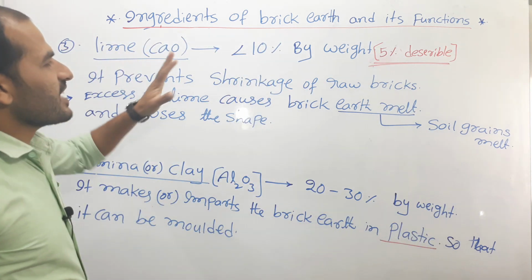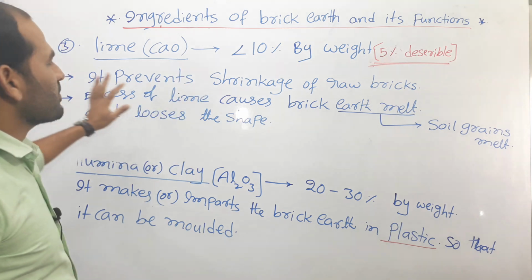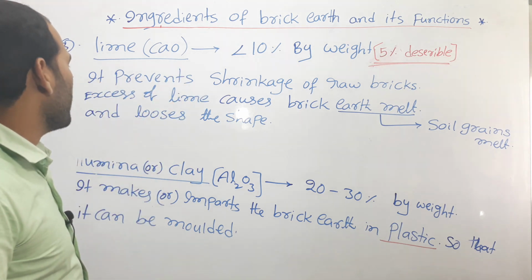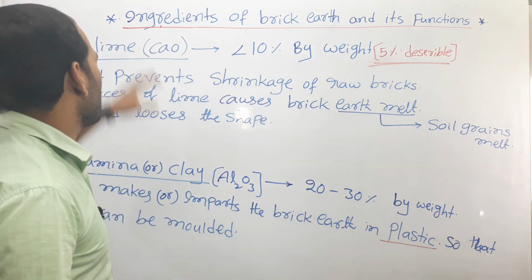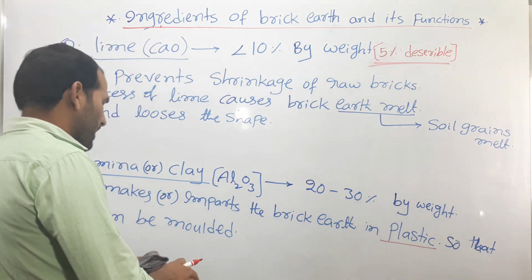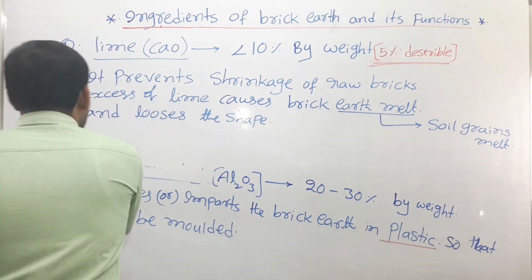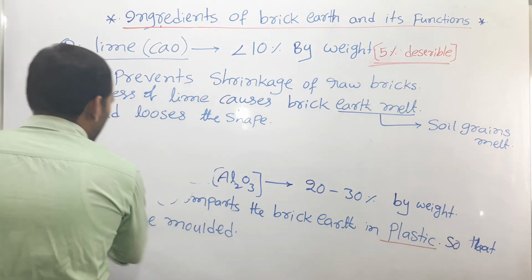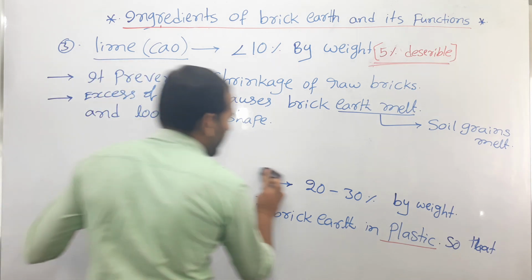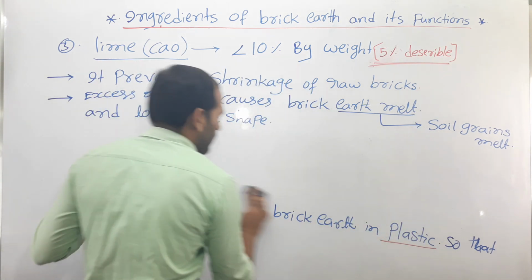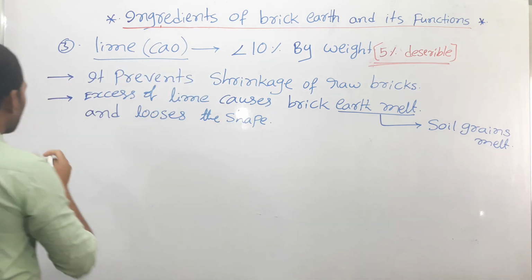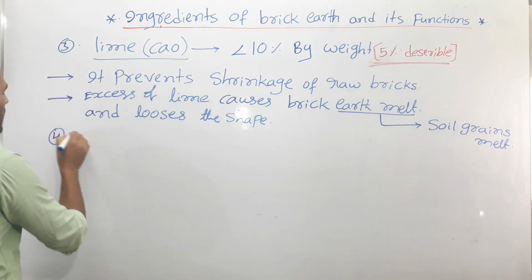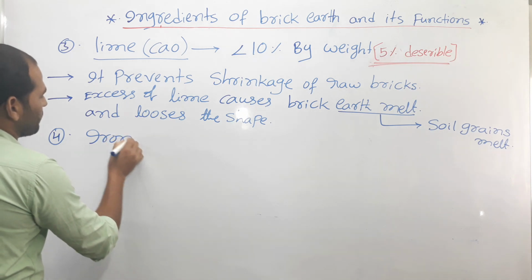So it prevents the shrinkage of raw bricks, and excess of the lime causes the brick earth to melt and lose its shape. So this is the lime. One more ingredient of good brick earth, the fourth ingredient, is iron oxide.